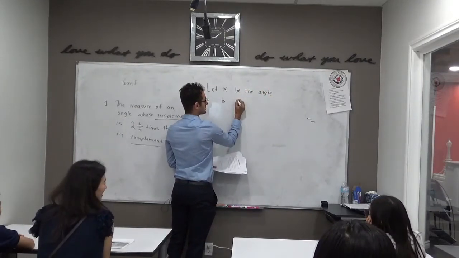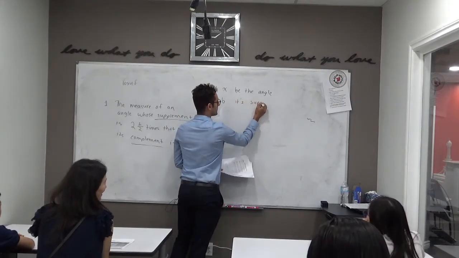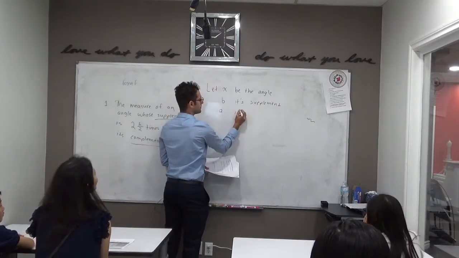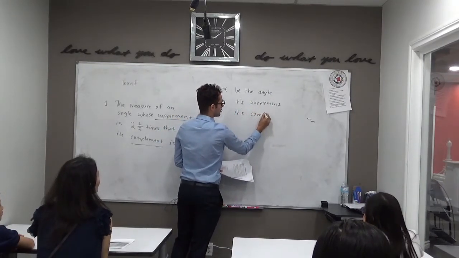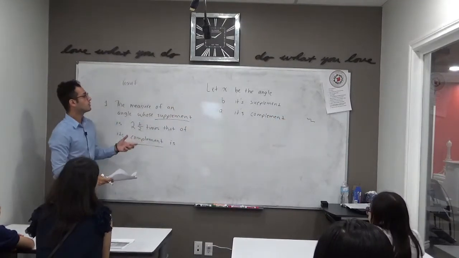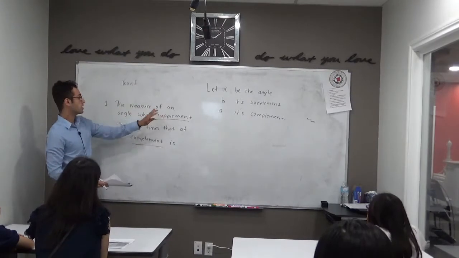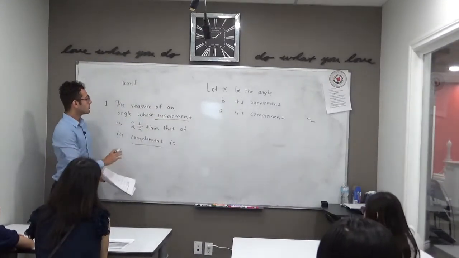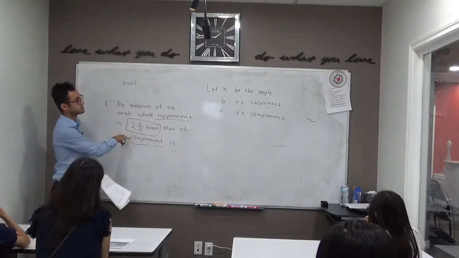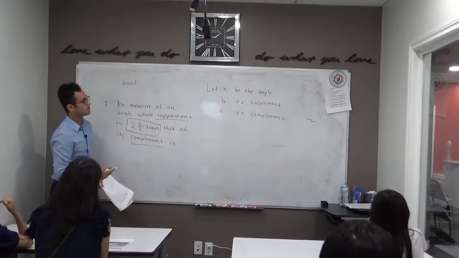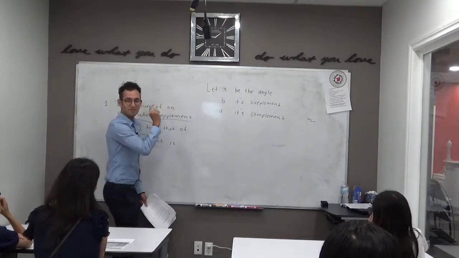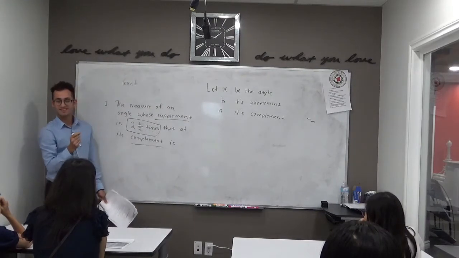Another variable be its supplement. And one last one to be its complement. So those 3 should be all we need to solve this problem, considering those are the 3 unknowns in this question. Now before we get in, there's one important relationship, the main one, that exists between the supplement and the complement. But before we get into that, it's important to understand what it means to be a supplement and complement. So does anybody remember what it means to be the supplement of an angle?